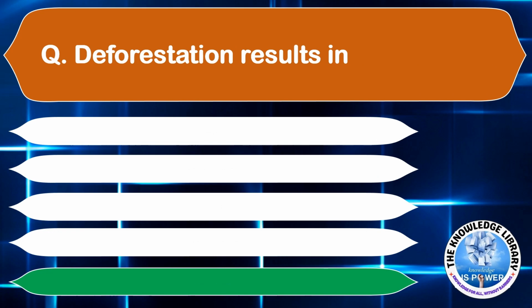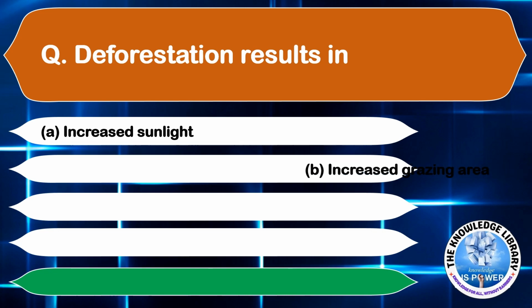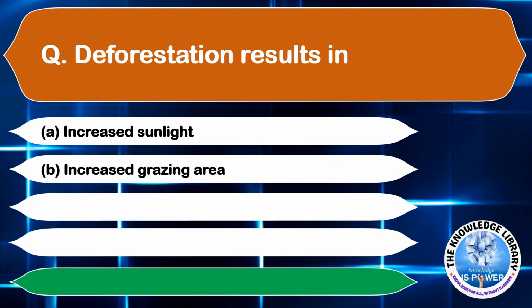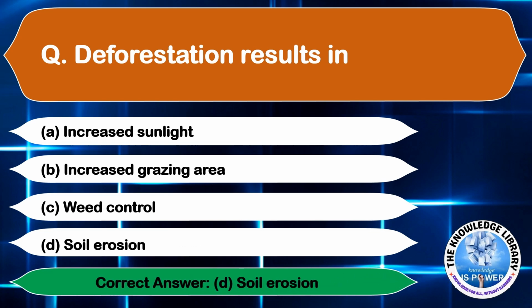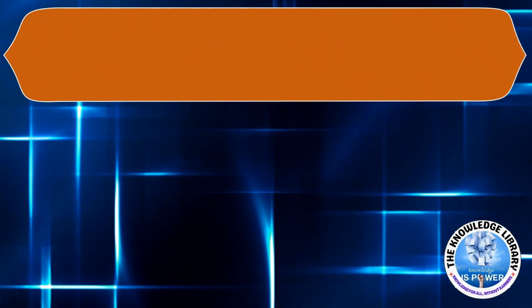Deforestation results in option A, increased sunlight. Option B, increased grazing area. Option C, weed control. And option D, soil erosion. The correct answer is option D, soil erosion. Moving on to the next question.